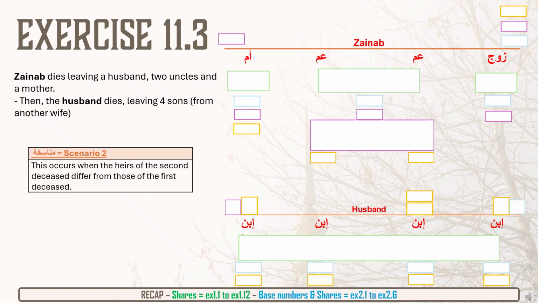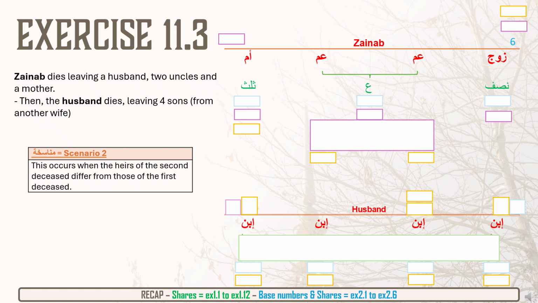So we'll start off, the first thing that we will do is give out the shares for Zainab's inheritance. The husband will get a half since there's no children. The 2 uncles will get asaba between them. And the mother will get thuluth because there's no children or siblings. Next, we choose a base number. Well, we've got a third and a half. The base number will be 6.